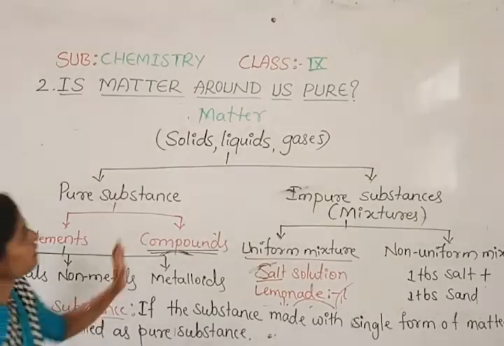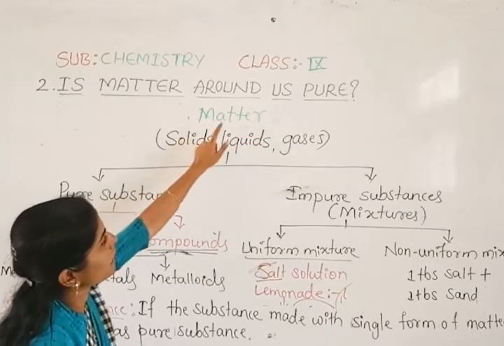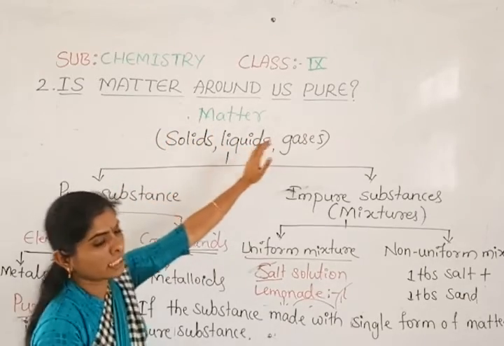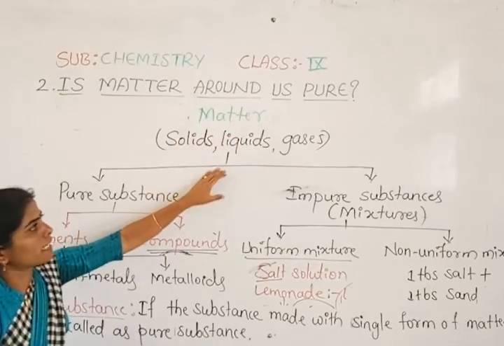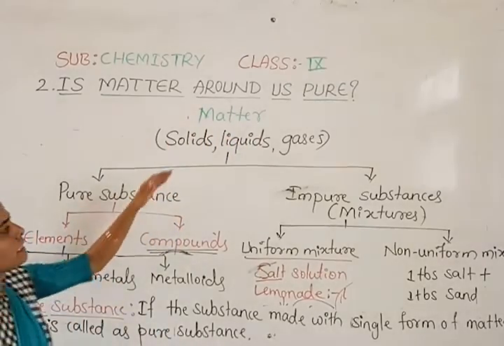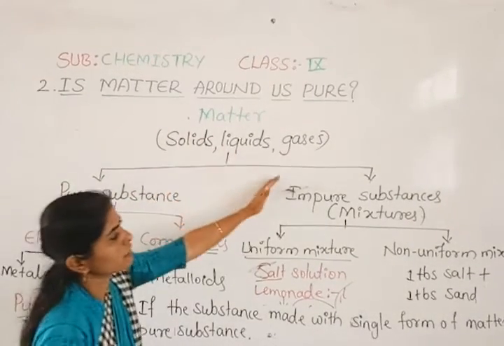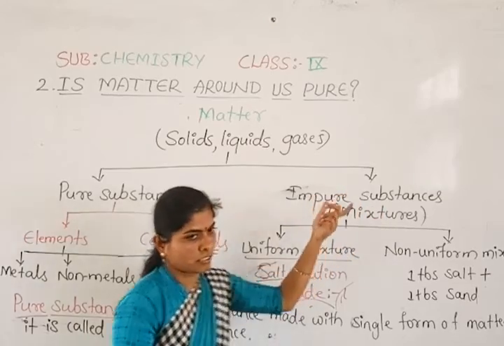Okay. And matter, we know the common classification, can be classified into solids, liquids and gases, and in terms of purity, we can classify matter into two types again. One is pure substance and another one is impure or mixtures.